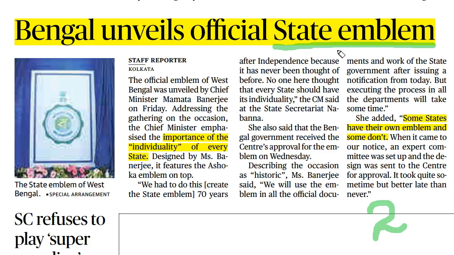Earlier, states like West Bengal or the Union Territories did not have their own state emblem. In that scenario, recently the West Bengal government decided to create its own state emblem, and for that reason it submitted its proposal to the Union government. Recently, the Union government accepted the proposal of West Bengal, and thereby West Bengal has released its official state emblem. That is all that is provided in this article, and now let us move on to the next page.